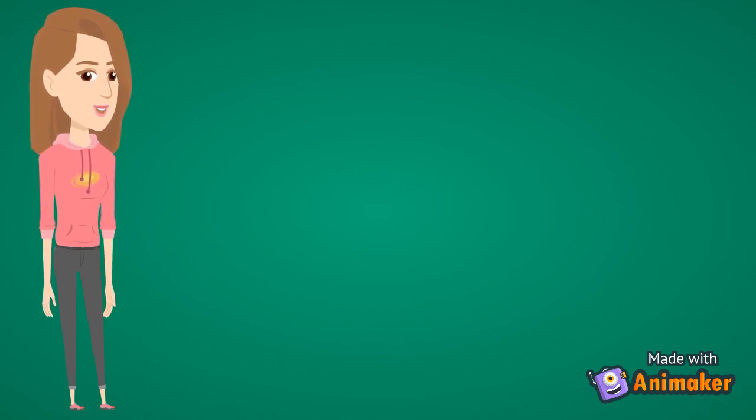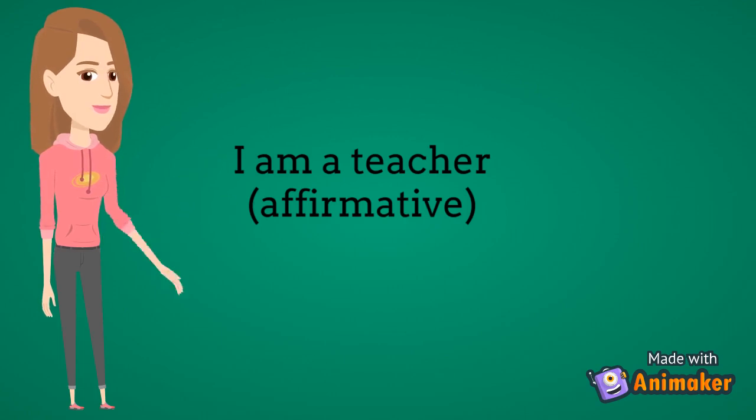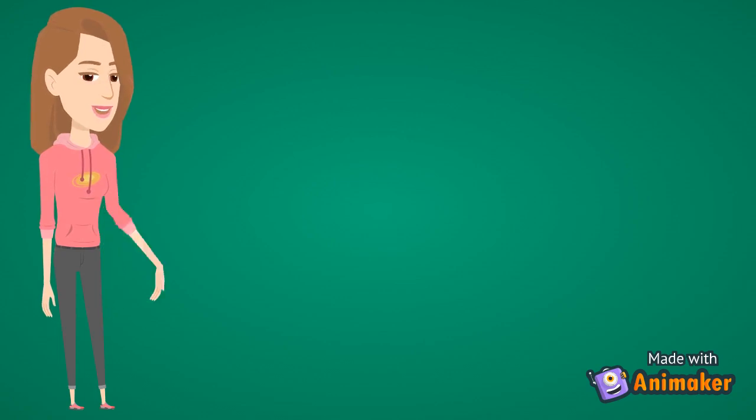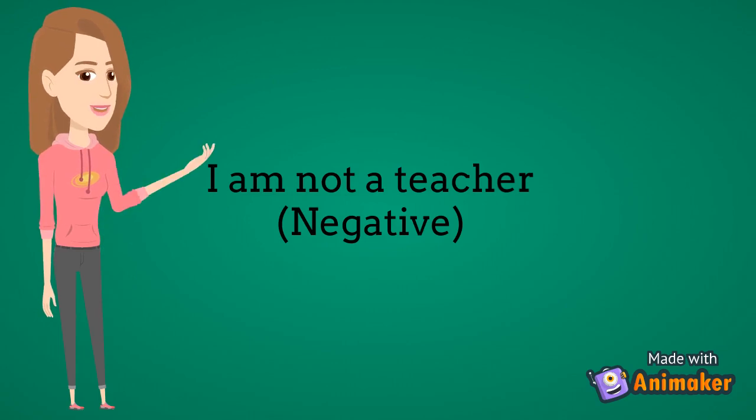It is called affirmative. Now add not to the verb am. Let's look at what the sentence is now. I am not a teacher. Now we have a different meaning of the sentence. This is called negative.